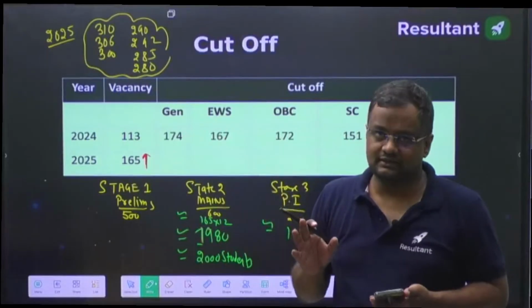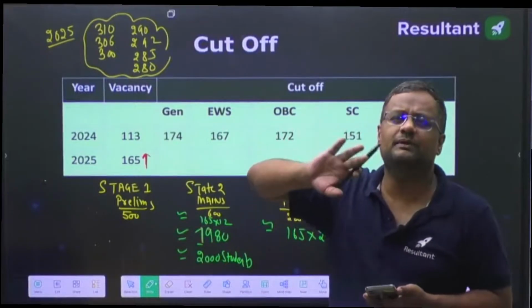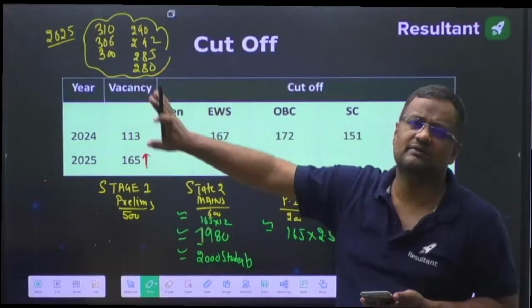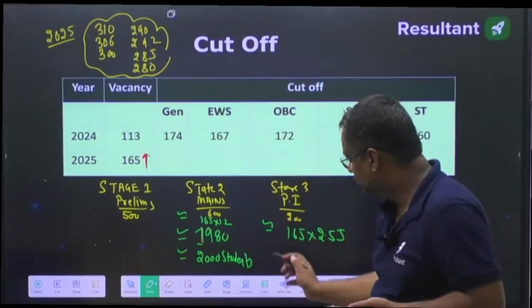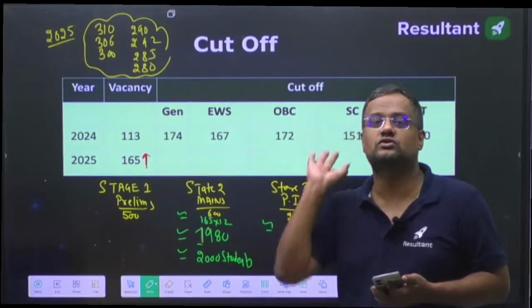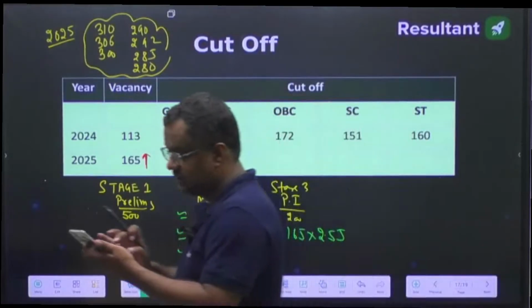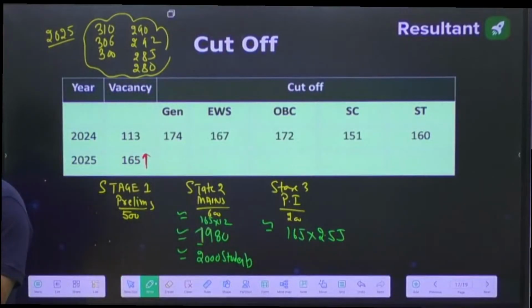But let me tell you guys, only 20 to 30 people will be getting marks more than 270. But here approximately minimum 2000 students will be called for the main stage. Okay, now let me tell you the cutoff. Okay, students, are you getting my voice?